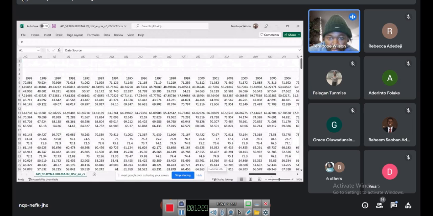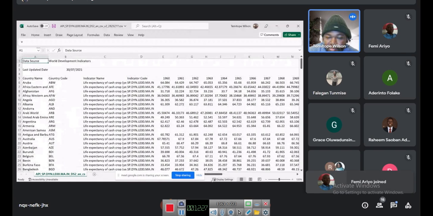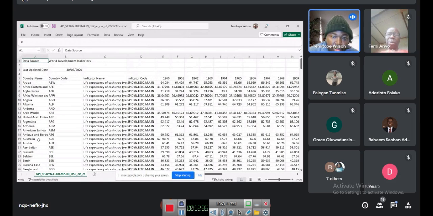So this is what we talk about when we talk about historic data: continuous data from 10 years, 15 years, that you can actually look at the trend and make conclusions. So this is life expectancy of cash crops for these countries over these years. And then we're looking at the second data I'll be looking at today.